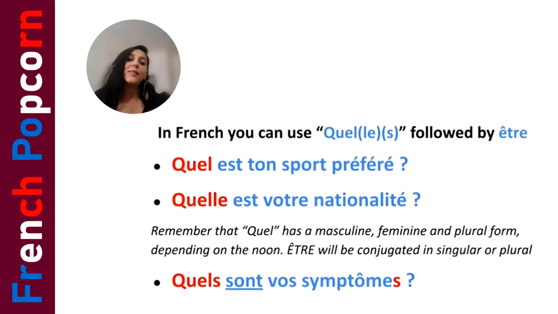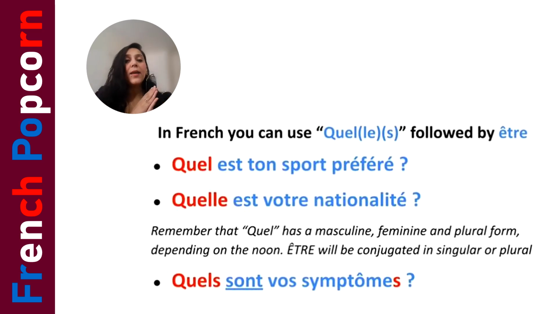And here we have used quel. If you can see, in the first sentence we have used quel, and in the second one, with nationality, we have used a different form, which is quelle. So we have four forms of quel: quel, quelle, quels, and quelles. Depending on the gender and the number of the noun used, we use the appropriate word to ask the question. In the first example, sport is masculine singular, so we have used the masculine form, quel. In the second one, nationality is feminine, so we are using quelle, which we use for feminine singular nouns.